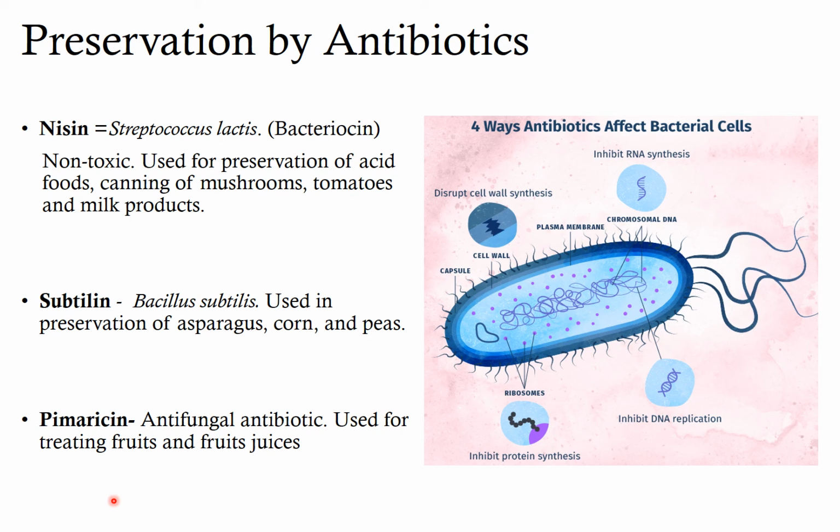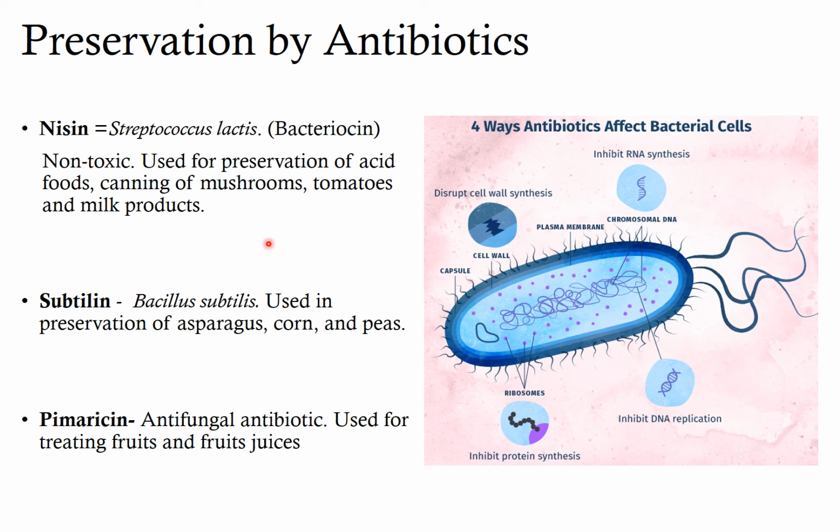Many lactic acid bacteria usually produce a high diversity of different bacteriocins. The main effect of antibiotics on bacterial cells is they will disrupt the cell wall synthesis, they will inhibit RNA synthesis and DNA replication, and also inhibit the protein synthesis.